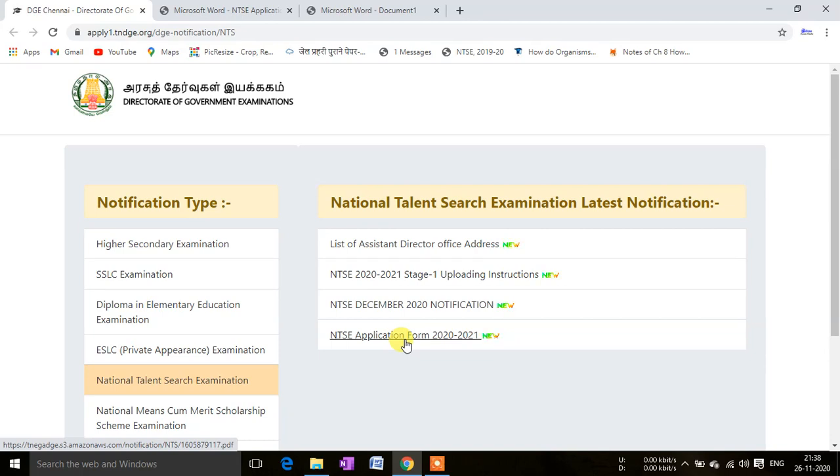From here you can download the form, take the print out of the form, and you will fill that particular form, and you will attach some necessary documents with the help of which you are going to get some other relaxation like state quota or something like that. So for that you will have to submit your certificate along with this particular form, and that should be self-attested. Okay, so you will have to pay the fee of 50 rupees per candidate.